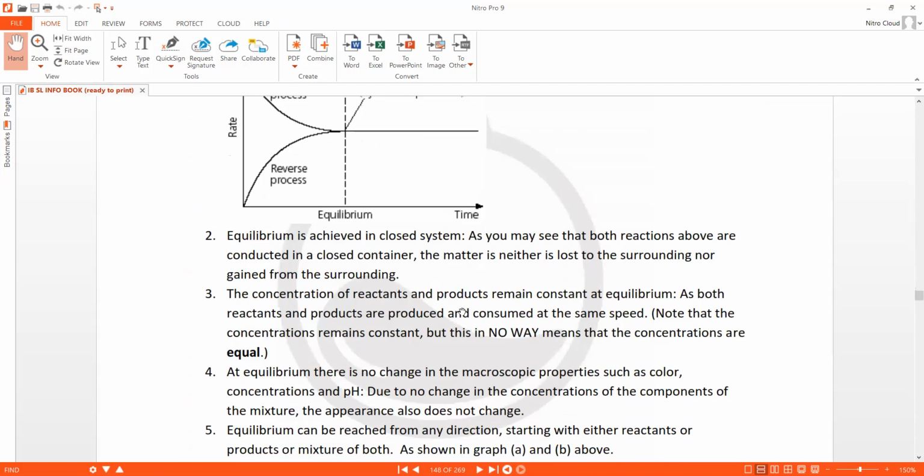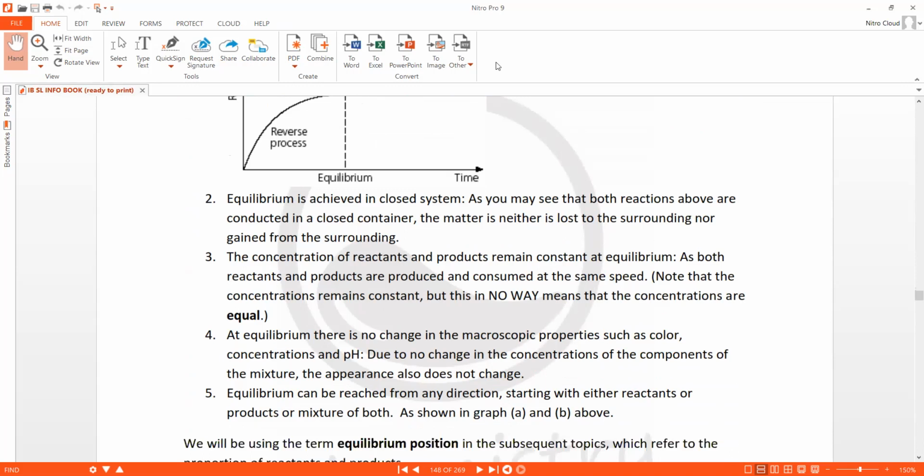Third, the concentration of reactants and products remain constant at equilibrium. This point we have already discussed 2-3 times. They are not equal, as both the reactants and products are produced and consumed at the same rate. Forward reaction में reactants consumed, products produced. Backward reaction में products consumed, reactants produced. So consumption and production of the reactants and products is happening at the same speed. Hence there is no net change. But in no way this means that concentrations are equal. So that's the third characteristic.